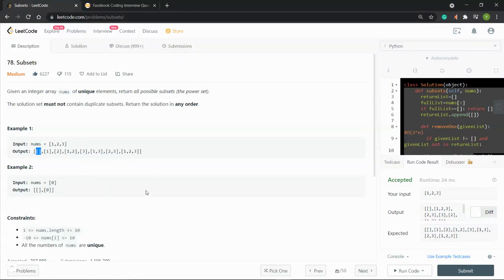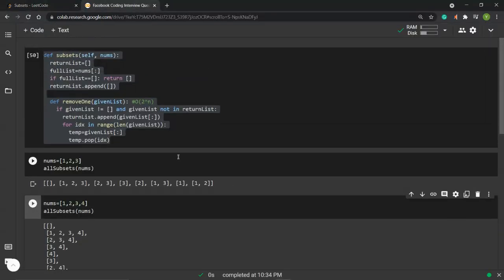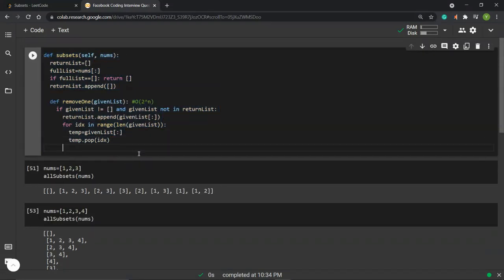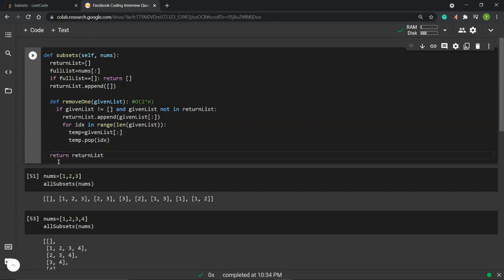There are multiple solutions for this problem, and I'm going to show mine. So we first have a return list, and this is the one that we will be returning. And then we have a for list, which is a copy of the nums.